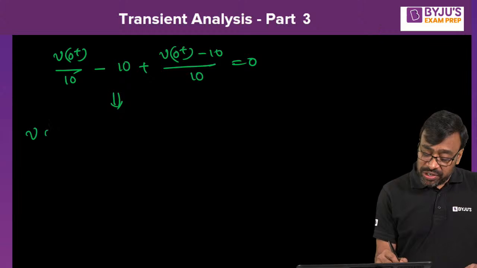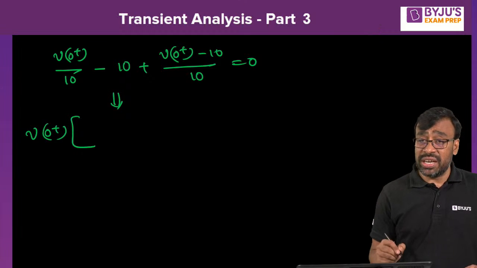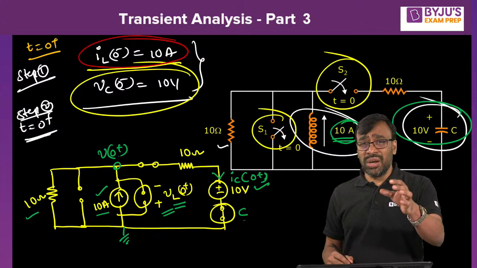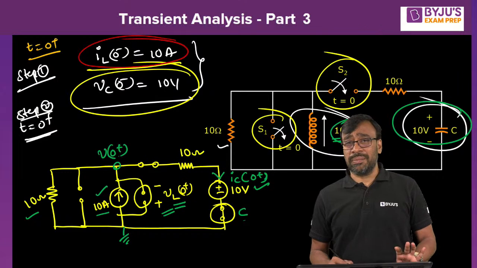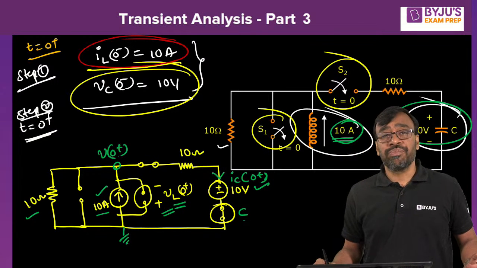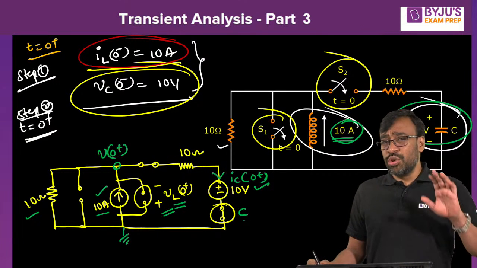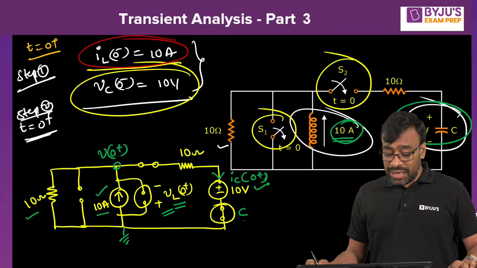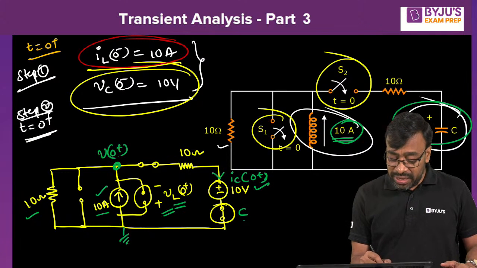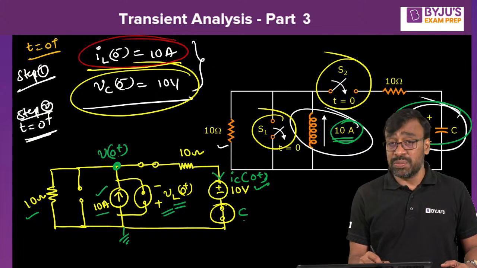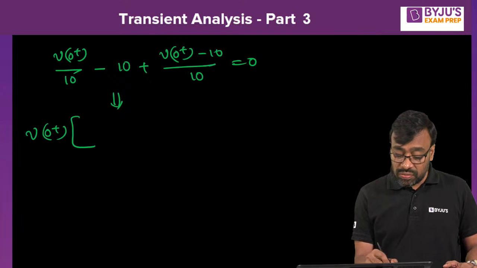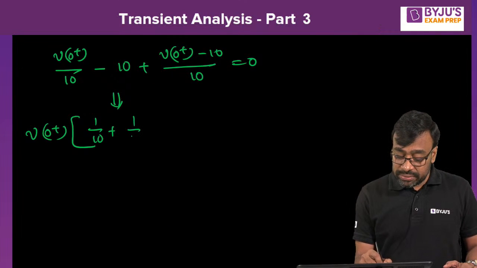If you apply the inspection technique, which I generally use, just by seeing the circuit you have to write the equation, that's it. You should not take much time, I'm telling you. I always suggest the students to follow the inspection technique. So what is that? Just see how many passive elements are connected at this particular node. 10 and 10: 1 by 10 and 1 by 10 you directly take. So 1 by 10 plus 1 by 10, that's it.